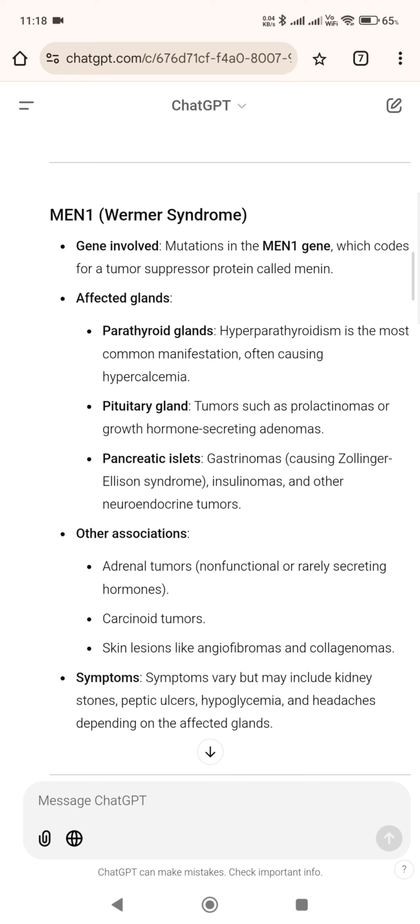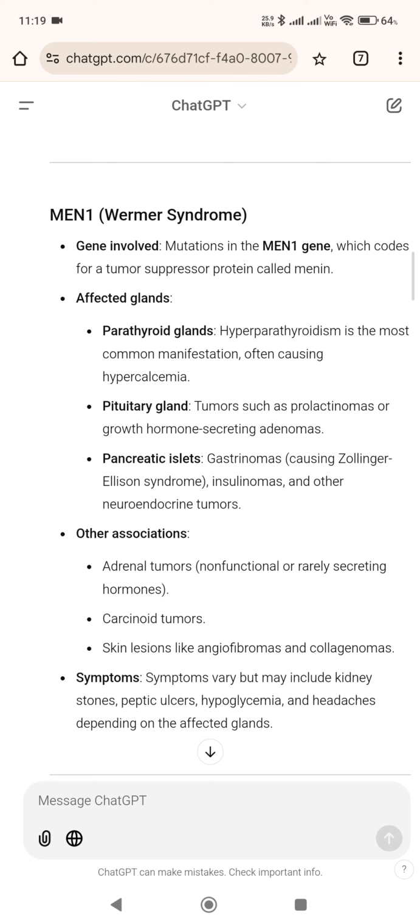Here is an overview of each type. MEN1, Wermer syndrome. Gene involved: mutations in the MEN1 gene, which codes for a tumor suppressor protein called menin. Affected glands: parathyroid glands. Hyperparathyroidism is the most common manifestation, often causing hypercalcemia. Pituitary gland: tumors such as prolactinomas or growth hormone secreting adenomas. Pancreatic islets: gastrinomas causing Zollinger-Ellison syndrome, insulinomas, and other neuroendocrine tumors.